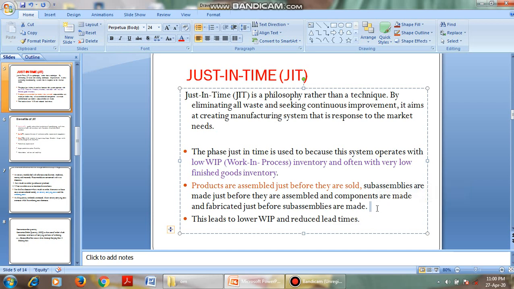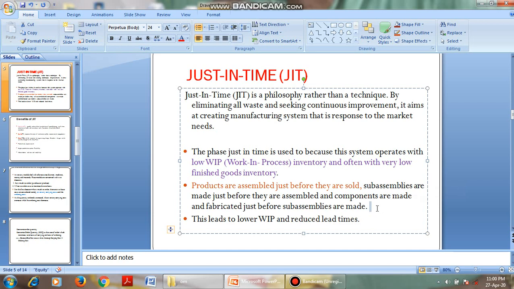See, for example, if you want a product by December, you will plan accordingly to produce the product by December. Is it not? You are not supposed to prepare the product in April itself. For example, you want a breakfast. When do you prepare breakfast?